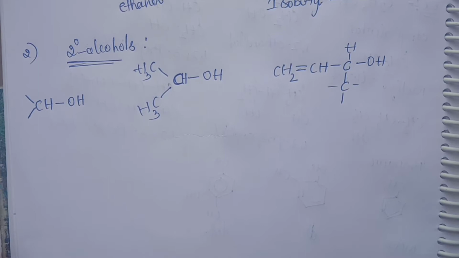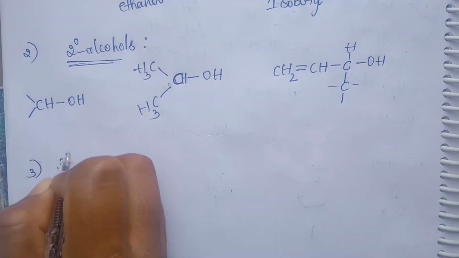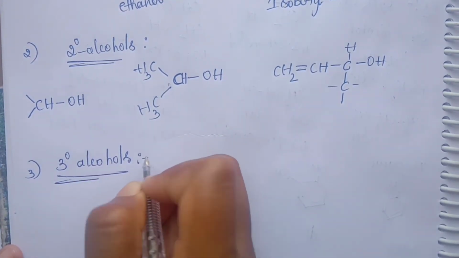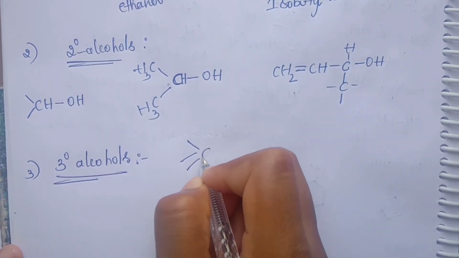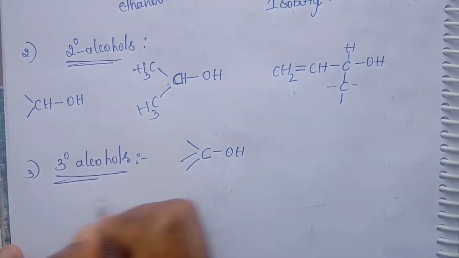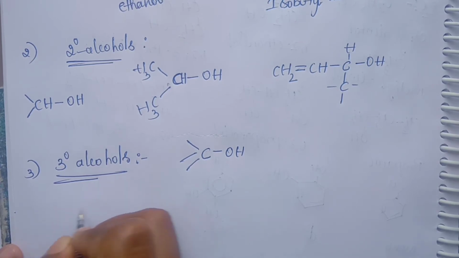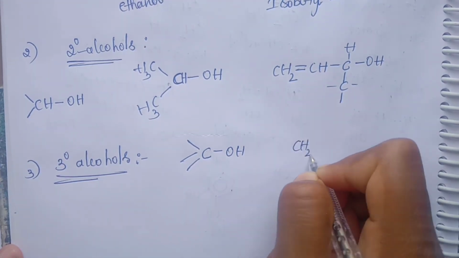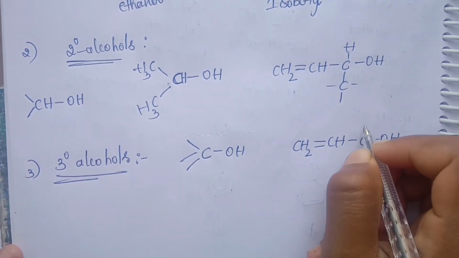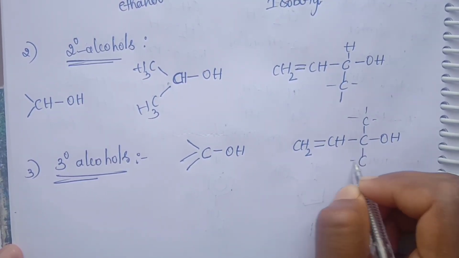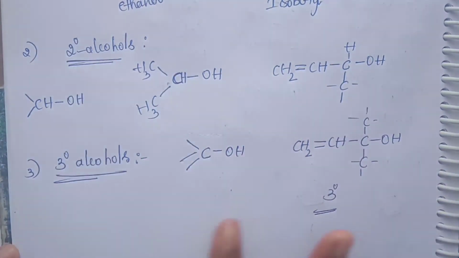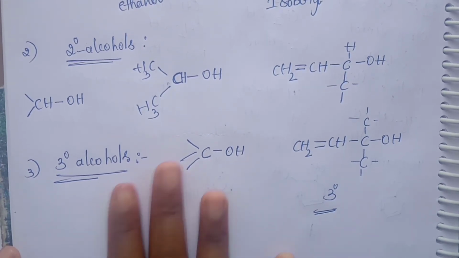Next we move on to the tertiary alcohols. The general form is that the alpha carbon is substituted with three other carbon atoms. Example is CH2=CH carbon containing OH. Here different substituents will be attached. This is called a tertiary alcohol. These are all examples belonging to the alkyl groups.